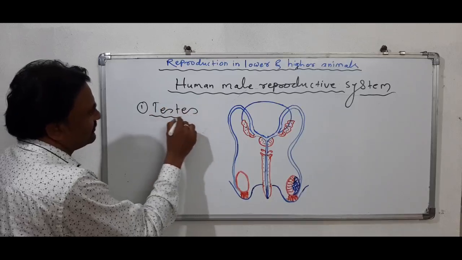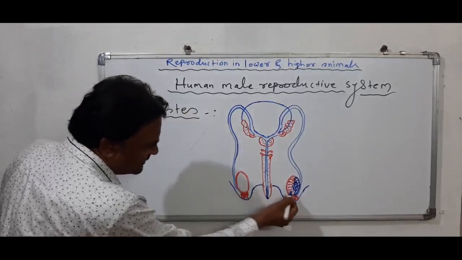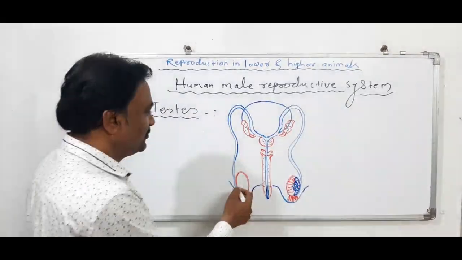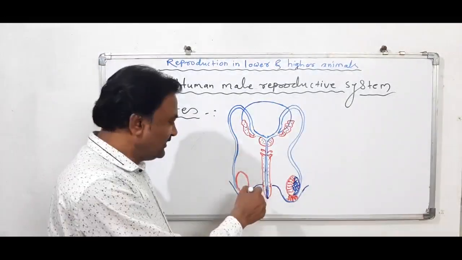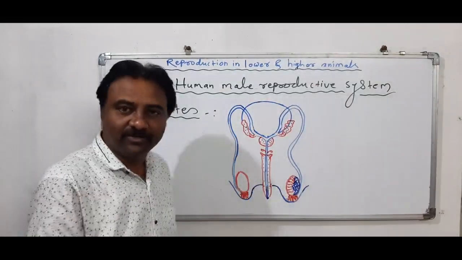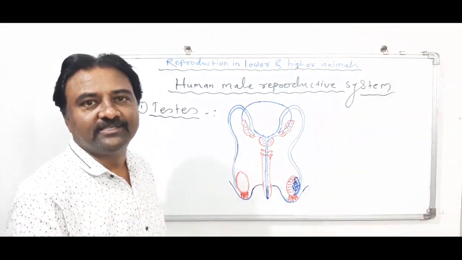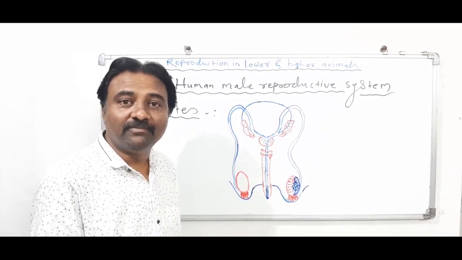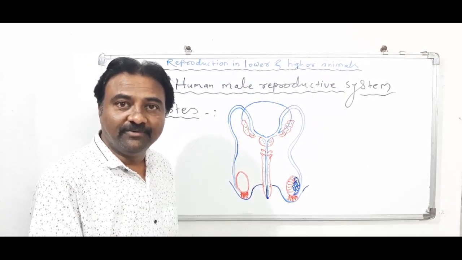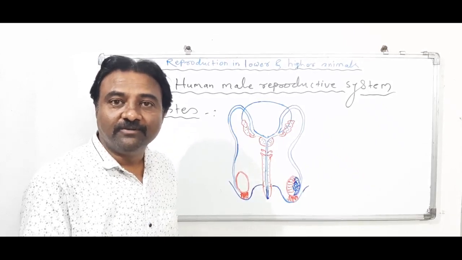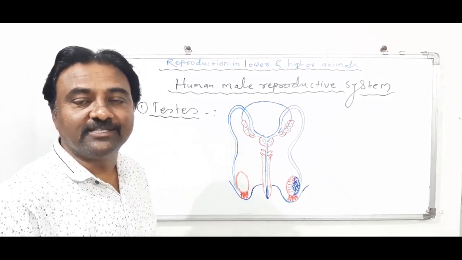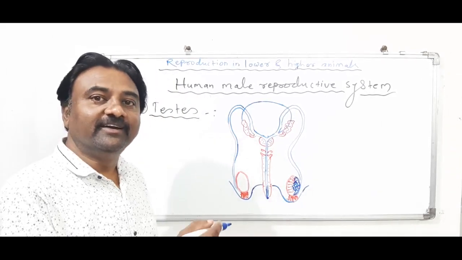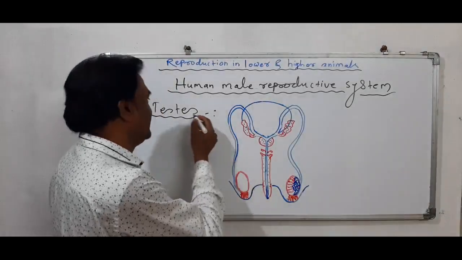See, this is the testis, pear form. So we learn in this chapter the detailed histological structure of testes, in which cells form sperms, in which cells produce male sex hormones that are responsible for development of secondary sexual character. Detailed study of the testes.